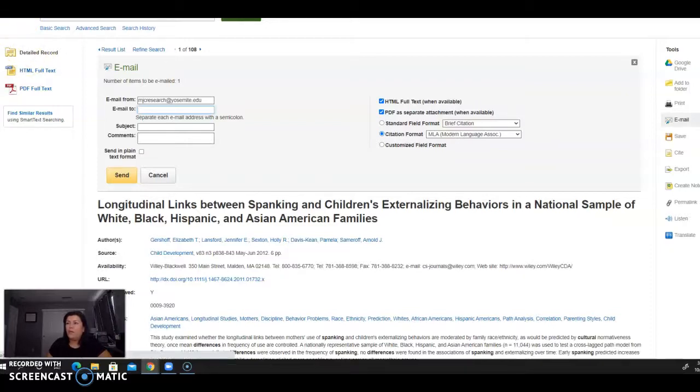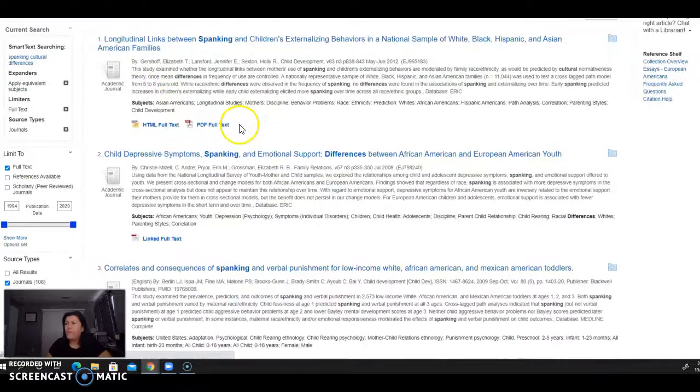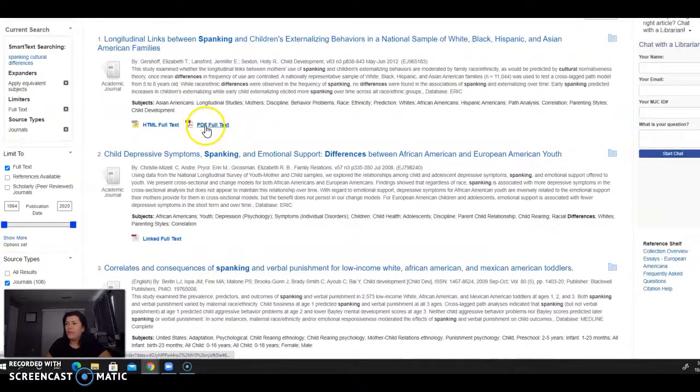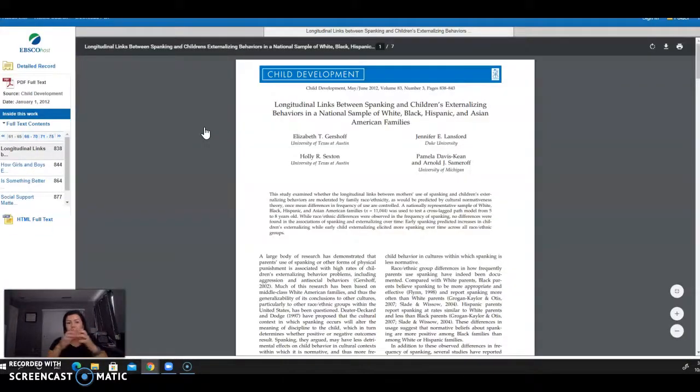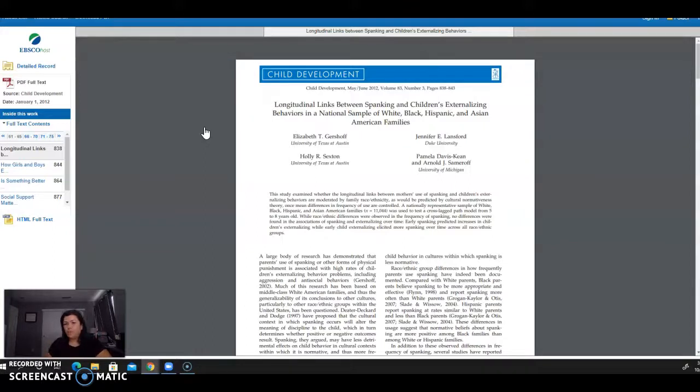Let me go back really quick and see if I can get the PDF of it. It's a good idea to get the PDF of the article, because you really get to see what it actually looks like. This is where you get to see page numbers, which are necessary in order to cite this specific source within your essay. On the works cited page it'll also ask what specific pages it had, and sometimes students can't find them unless they access the PDF.